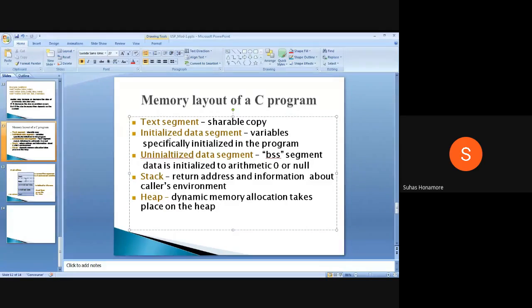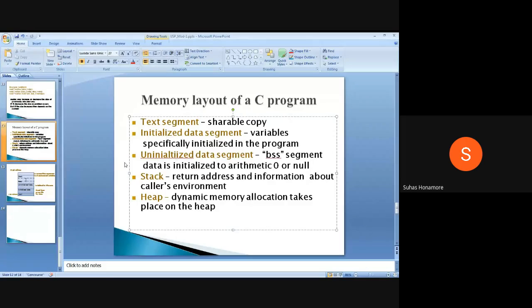Initialized means you created the variable plus you initialized it, with 0 or some default value. Those are all considered the initialized data segment. And the uninitialized data segment holds variables which are declared but not initialized.